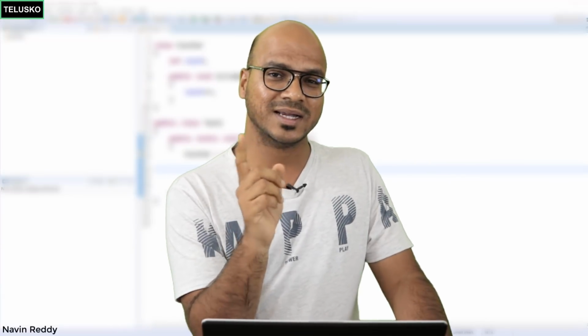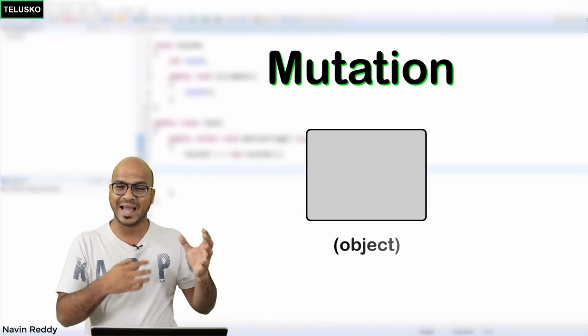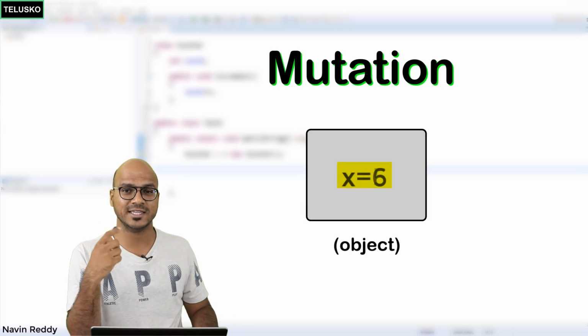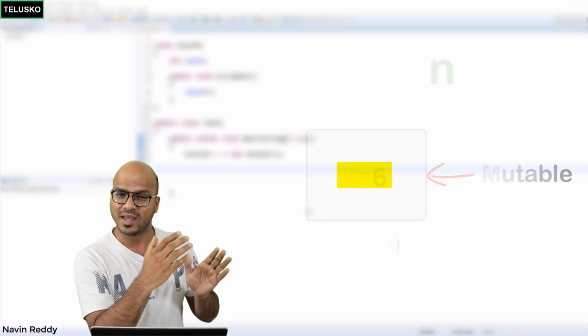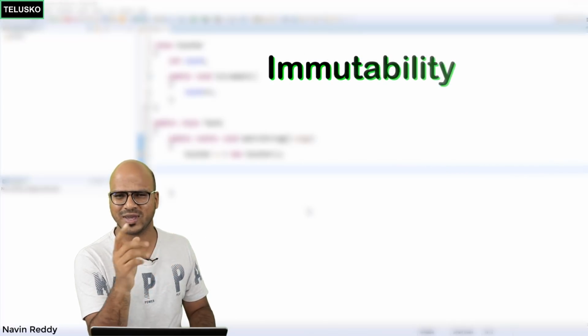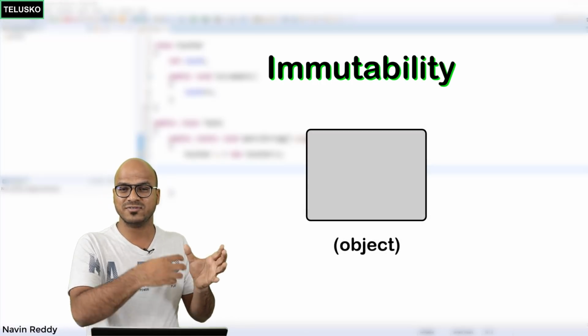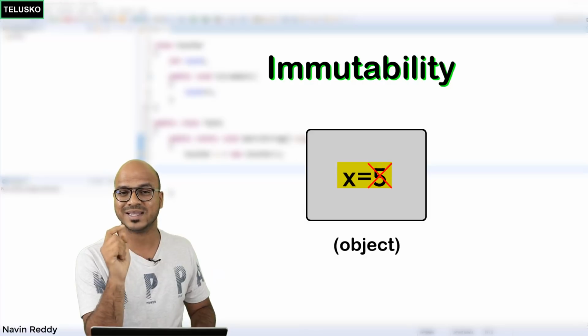To understand that, let's understand the concept of mutation. Whenever you have an object, that object will have certain variables. If you can change the values, that is mutation, so that object is a mutable object. On the other hand, we have immutability. You guessed it right, immutability simply means you have an object, and in that object you have some variables and you can't change the values of those variables once assigned.